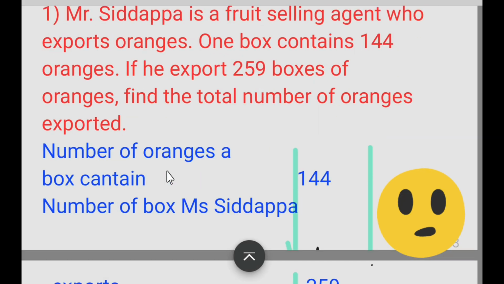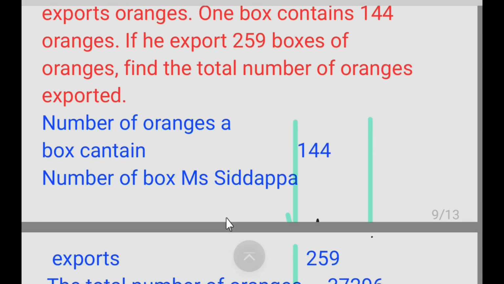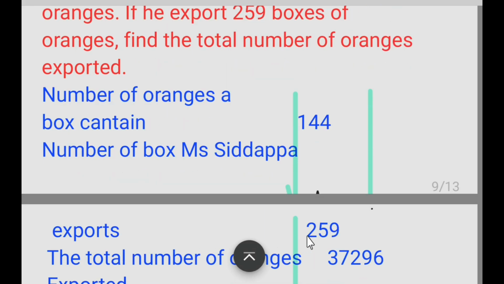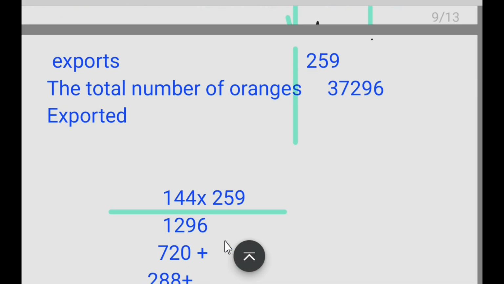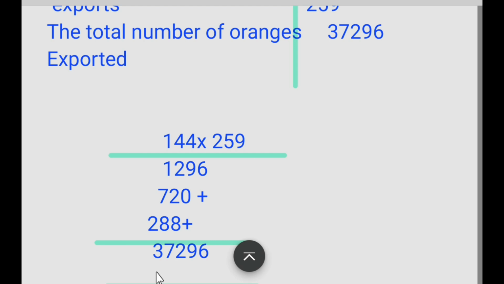So what should we do? Number of oranges a box contains, that is 144. Number of boxes Mr. Siddhappa exports is 259. So what we have to do is multiply 144 with 259. The answer is 37,296. The total number of oranges exported by Mr. Siddhappa is 37,296.